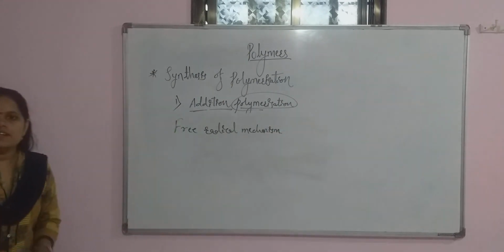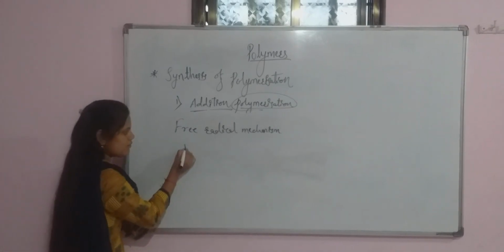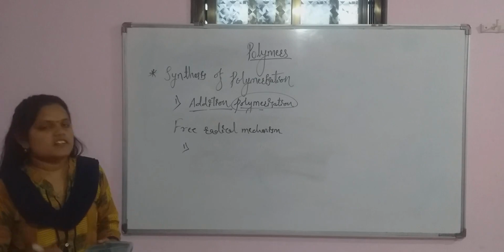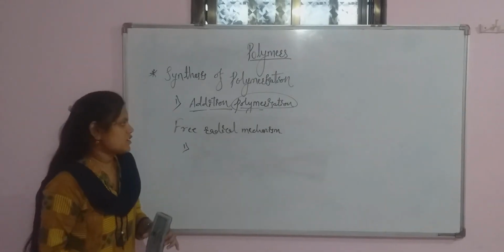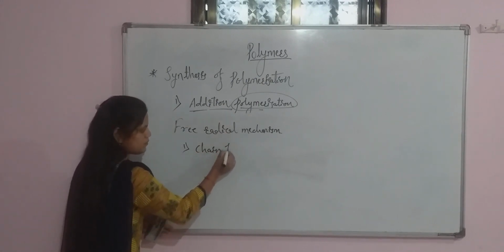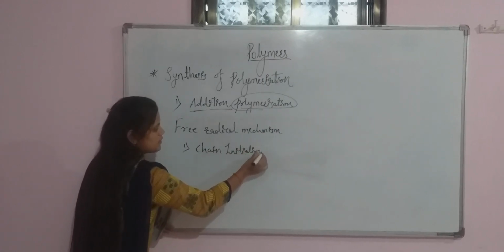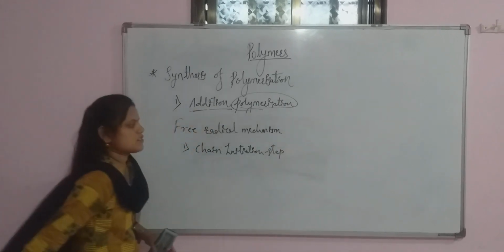In the free radical mechanism, this mechanism follows three steps. First is the chain initiation step, also called the initiation step.